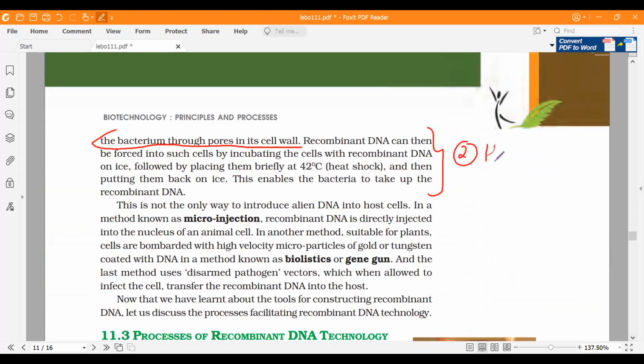They have shown you something termed as the heat shock method. When we use the term competent cells, that means we alter the host cells in such a way that they can absorb or take up the desired DNA. That process is referred to as making them competent. We are talking about making these host cells competent.